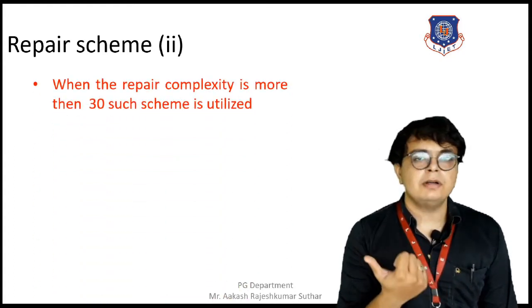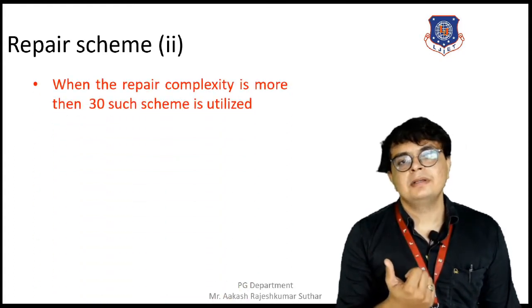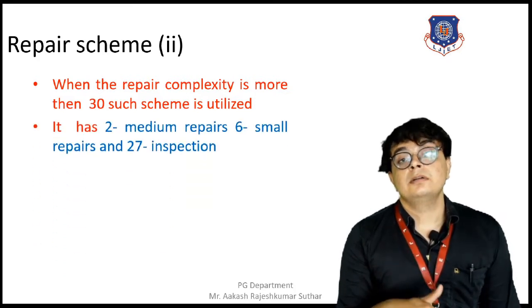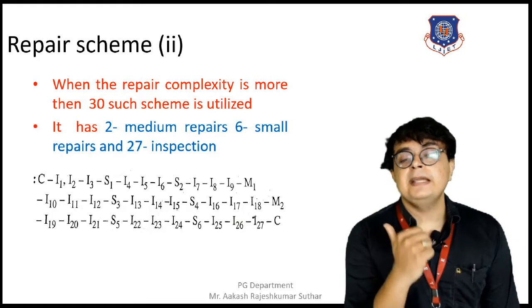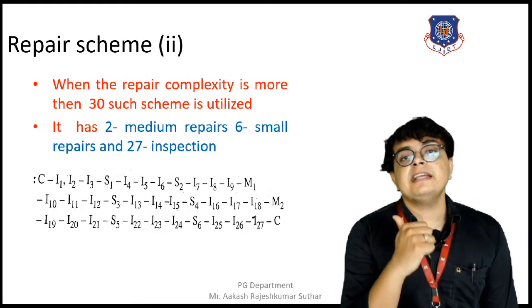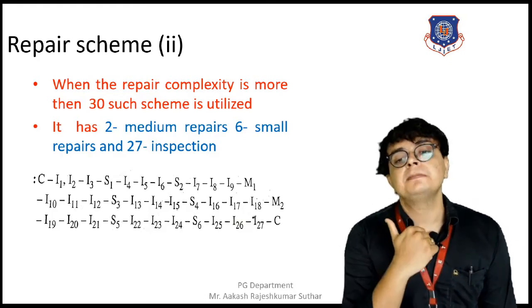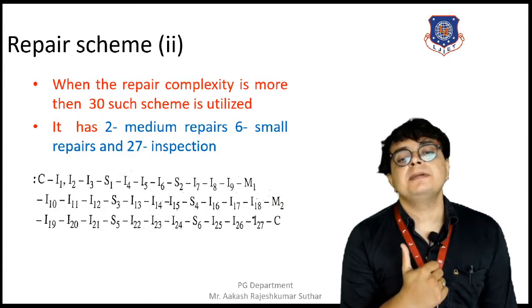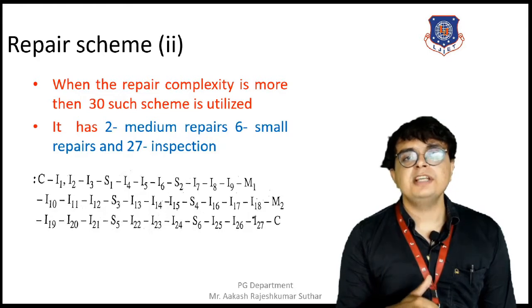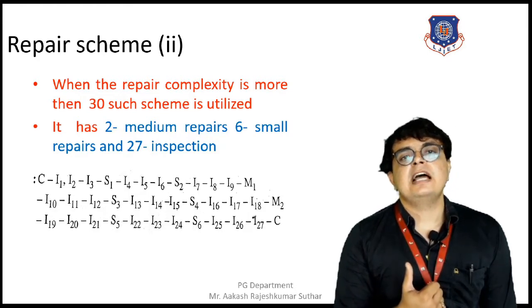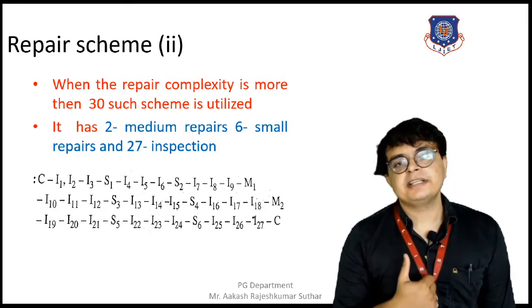Here complexity is more than 30, and by observing this picture of repairing scheme 2, we can observe that there are 2 medium repairs, 6 small repairs, and 27 inspections. So these are all the things that are being done in repairing scheme number 2.